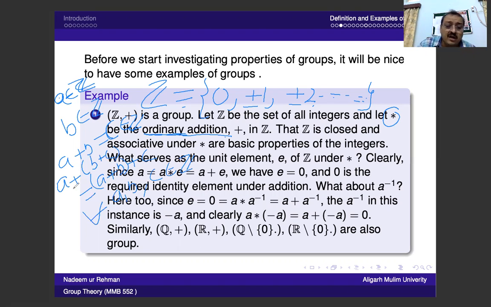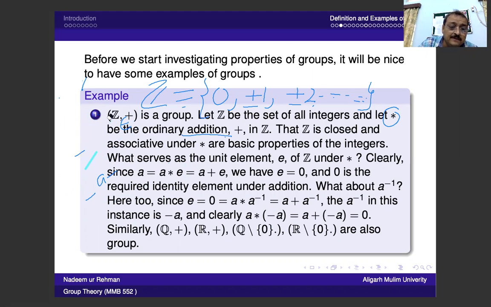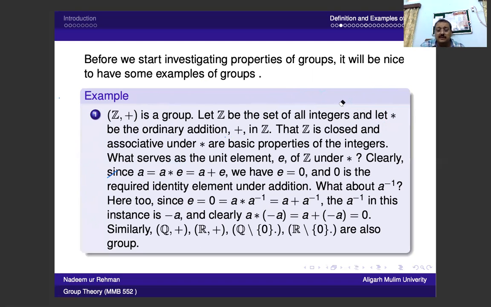This is the same as first taking the first two integers and then adding the other integer, which is again an integer. So both conditions are satisfied, associativity and commutativity.